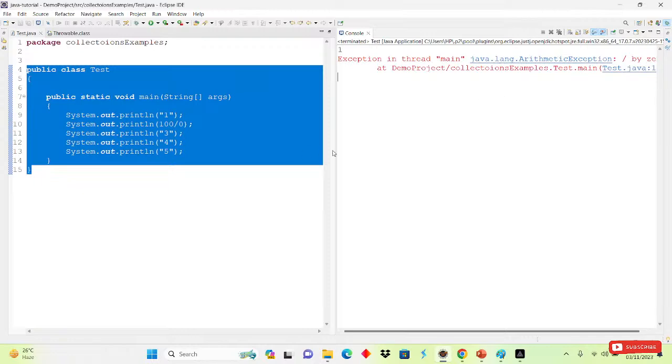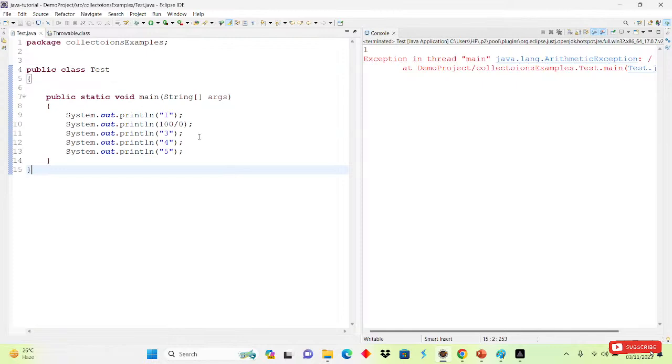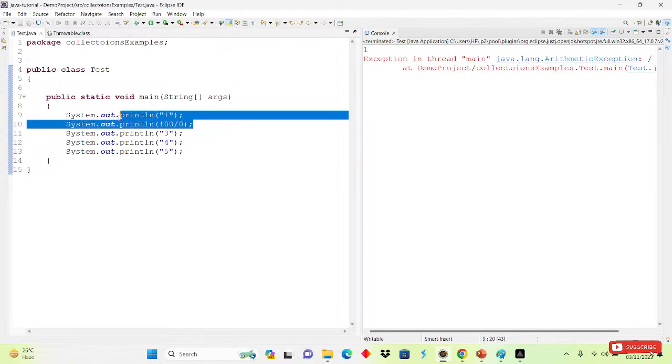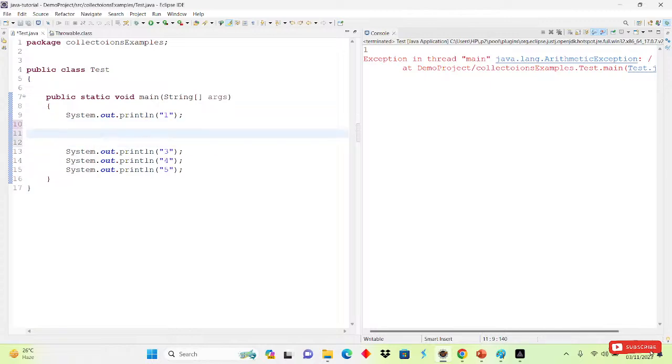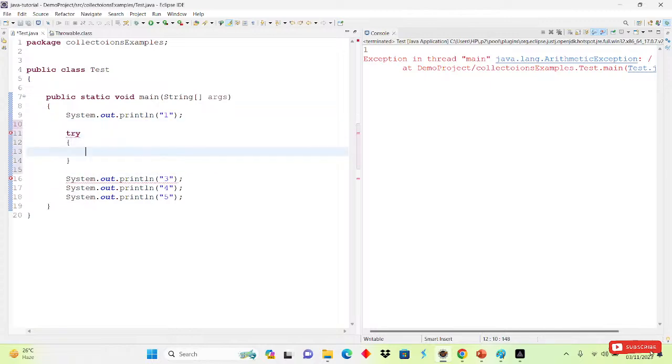Till this we saw yesterday, right? If you want to handle this exception, how will we handle that? Suppose the exception occurs in this line. So what will we do? Simply we will use try and catch here. I will cut this line with Ctrl X, and after that I am using try and catch. Inside the try block, what will we write? 100 divided by 50?